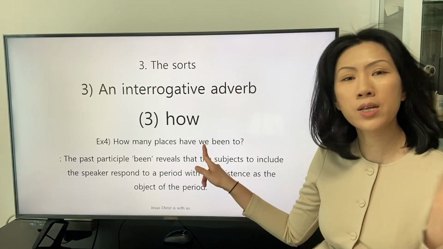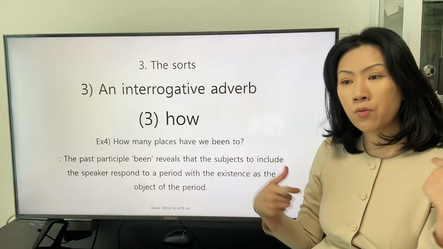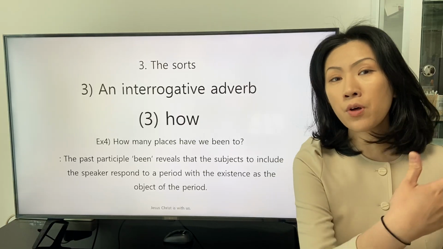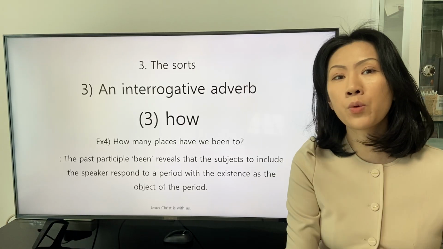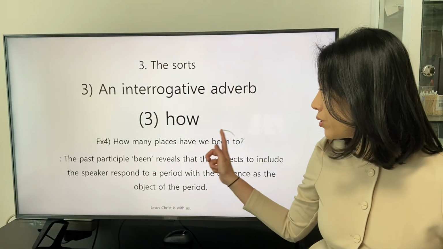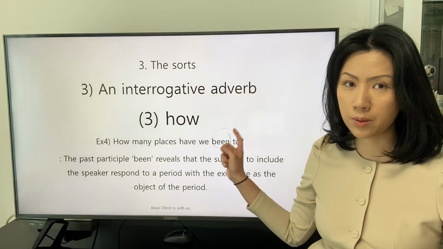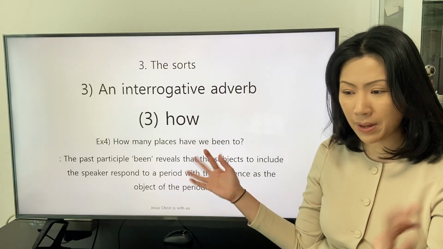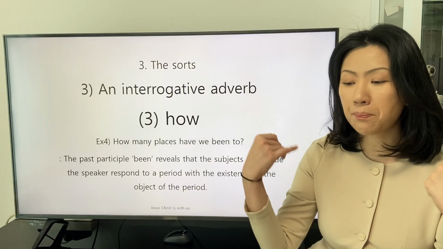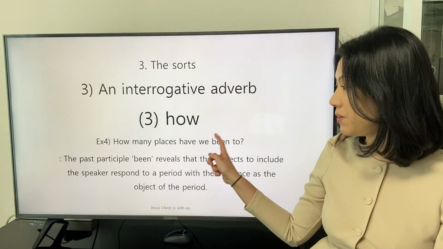The subject responds to the flow of time, to the flow of the period, in a way to exist, with the definition of the past participle been based on the primary definition of the be verb.